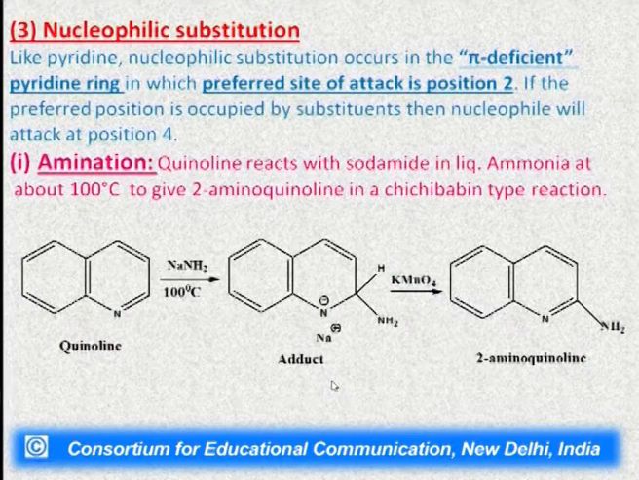and we will get here the 2-aminoquinoline, which will be formed via this adduct formation. This is a type of Chichibabin reaction which takes place in pyridine, in which the sodamide in the presence of liquid ammonia first forms this adduct and then on reaction with potassium permanganate will give us the substituted product, which is here 2-aminoquinoline.